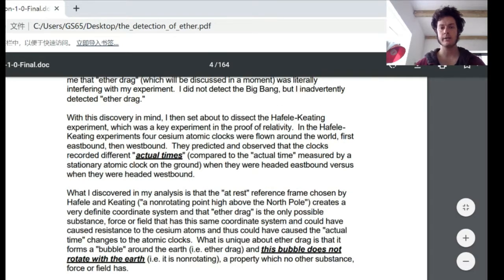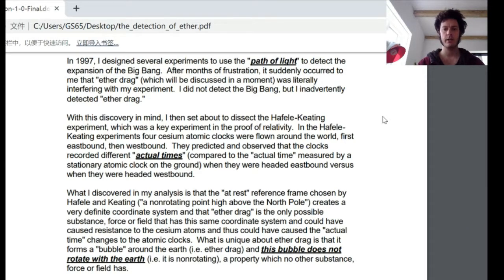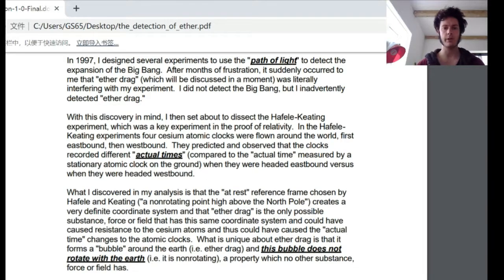With this discovery in mind, I then set about to dissect the Hafele-Keating experiment, which was a key experiment in the proof of relativity. In the Hafele-Keating experiment, 4 cesium atomic clocks were flown around the world, first eastbound, then westbound. They predicted and observed that the clocks recorded different actual times compared to the actual time measured by a stationary atomic clock on the ground when they were headed eastbound versus when they were headed westbound.